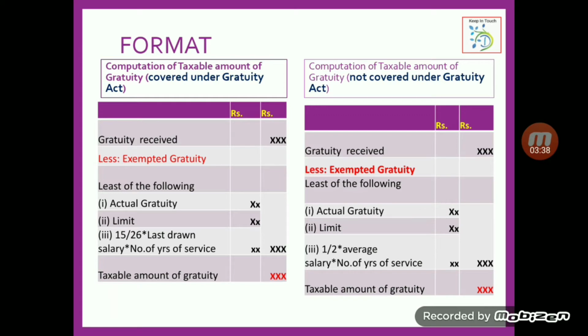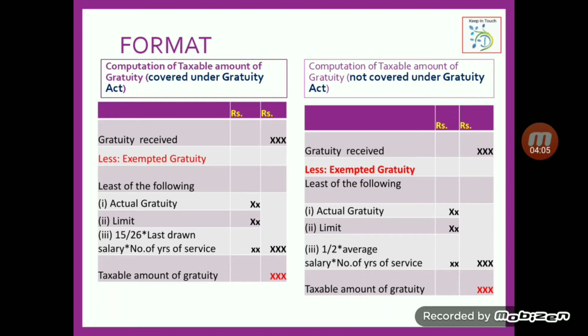And this is the format for a non-government employee when the gratuity is covered under the Gratuity Act and not covered under the Gratuity Act. Of course, we know the format. Gratuity received, from that exempted is to be deducted. We will get taxable amount of gratuity. And how to put an exempted? Least of the following is exempted: actual gratuity, limit 20 lakh, 15 divided by 26 into last drawn salary into number of years.